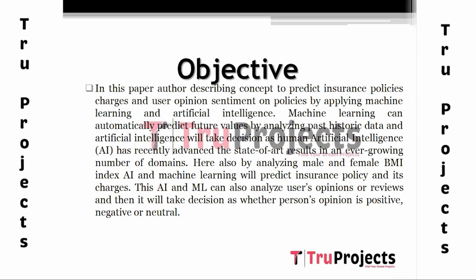The main objective of this project is to predict insurance policies, charges, and user opinion sentiment on policies by applying machine learning and artificial intelligence. By applying machine learning and artificial intelligence, we can also analyze users' opinions or reviews, and it will decide whether the person's opinion is positive, neutral, or negative.